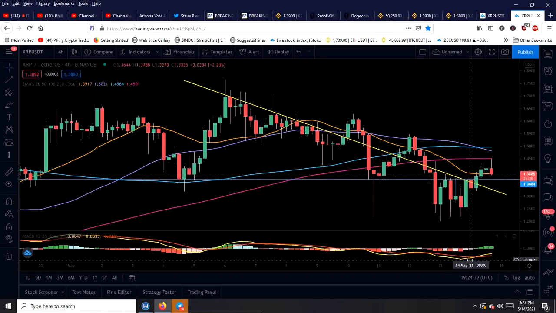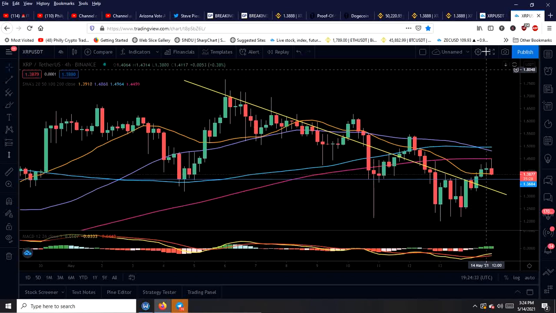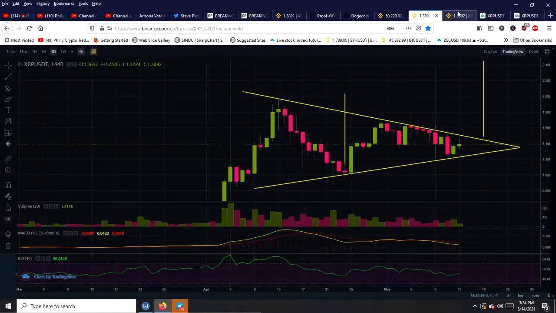You see the crossover here as well, and again, this is on the 4-hour time frame. So shorter time frame, guys, that's good. Now, I want to go back to this for a second because this is important. This is a symmetrical triangle forming, and I've talked many times about this. It looks to me like we've got a bit of time left for this to continue forming, to a completion.